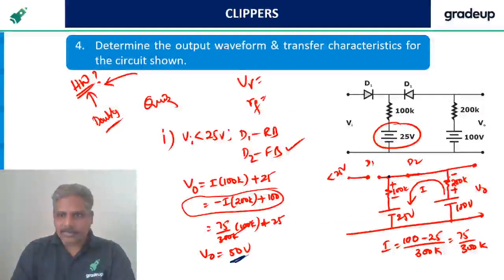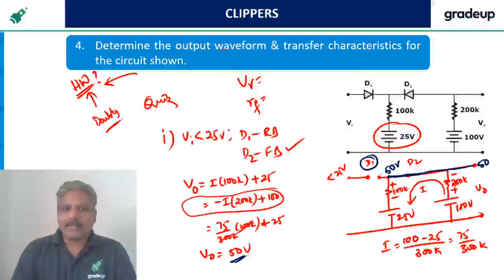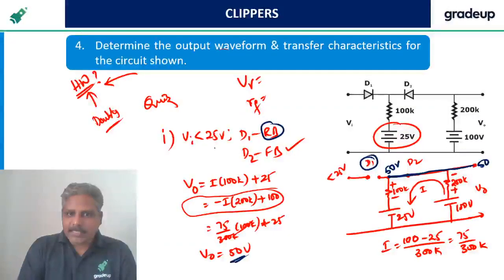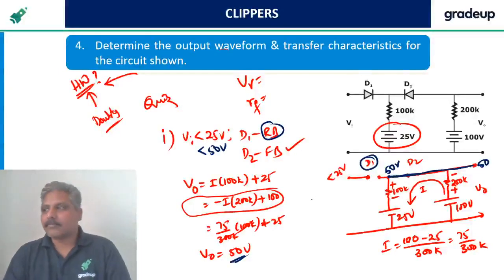So here is 50 volts, that means here is also 50 volts, because these two are the same points. That means the cathode of D1 is 50. So now it is reverse bias. It is true till it is 50 volts.